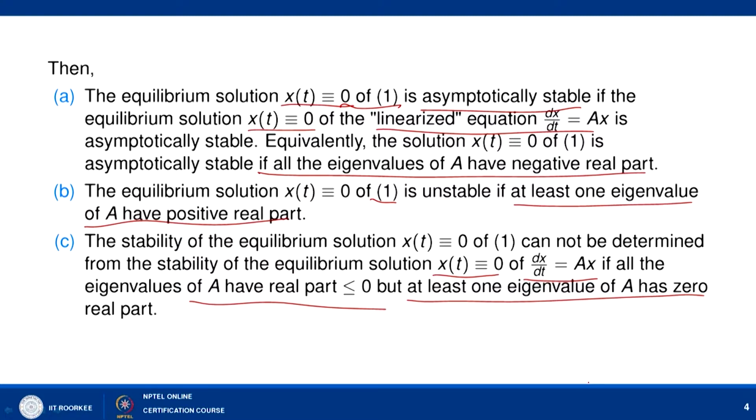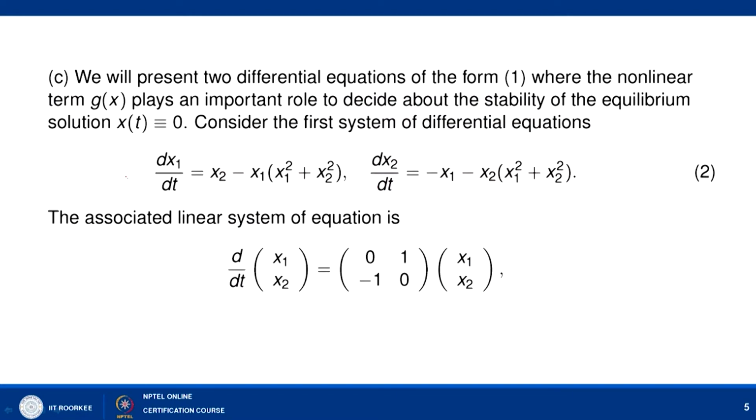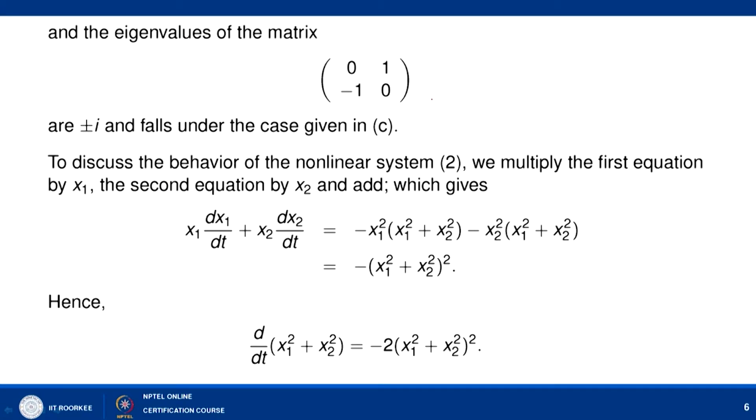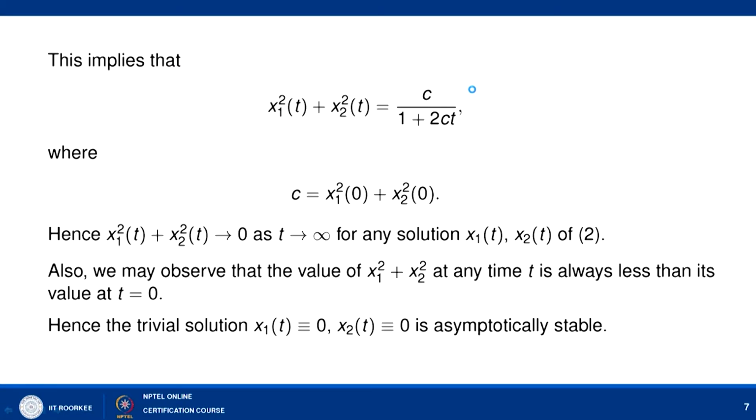In the last lecture we discussed two examples based on part C. We showed that when dx1 by dt equal to x2 minus x1 into (x1 square plus x2 square) and dx2 by dt equal to minus x1 minus x2 into (x1 square plus x2 square), the coefficient matrix of the linearized system has 0 real part, and here we have seen that the solution is asymptotically stable.